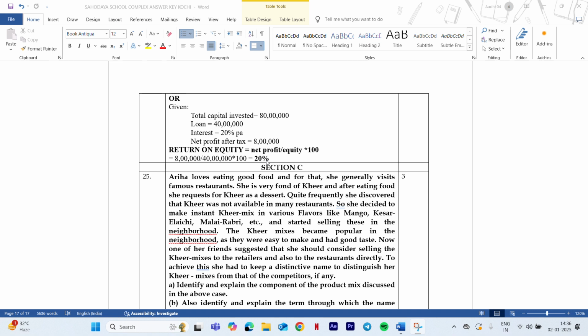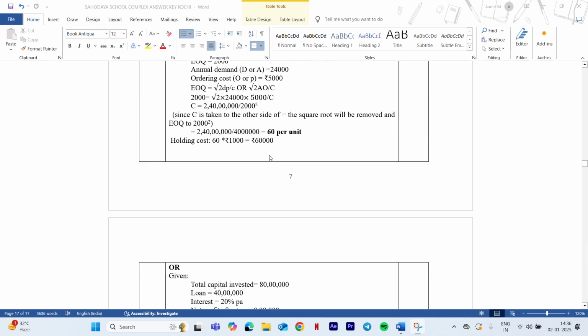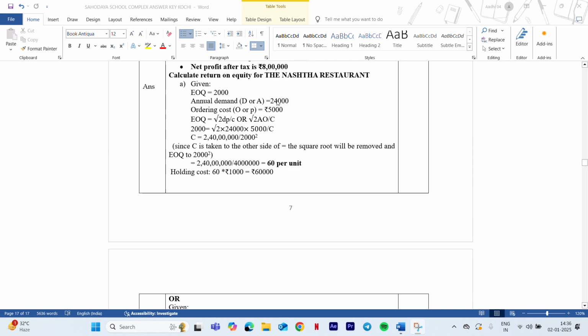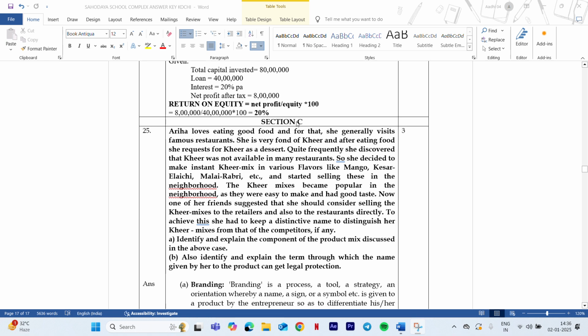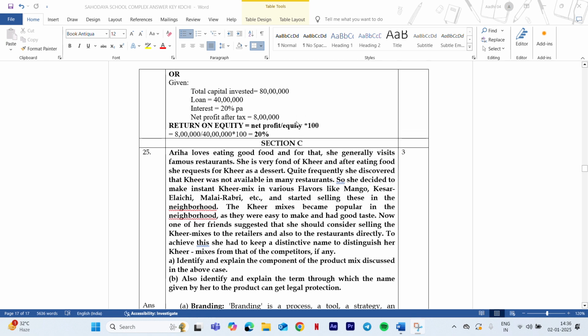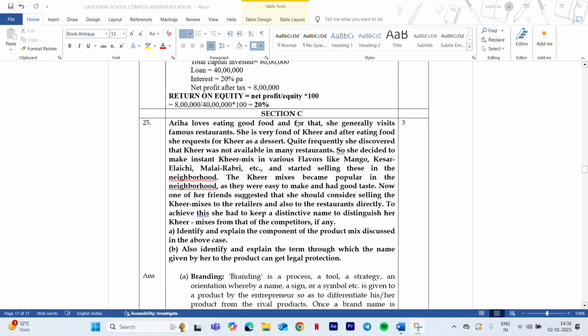So you should write percentage. Here you should write per unit. So if you're finding EOQ, that is in units. So never forget that EOQ and return on equity are not the same. It is different. Now moving on to next question, 3-mark section, that is section C.